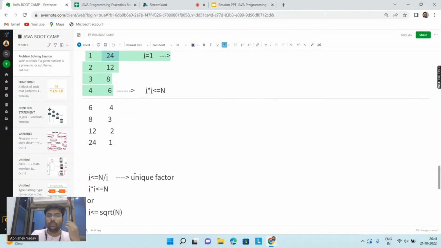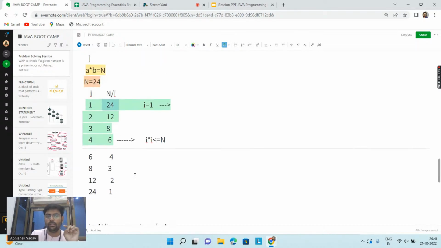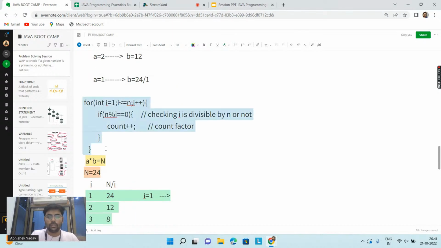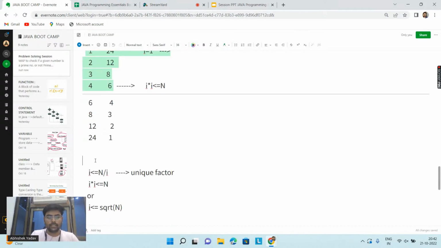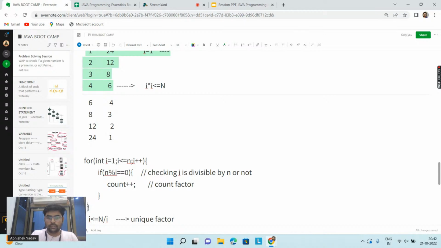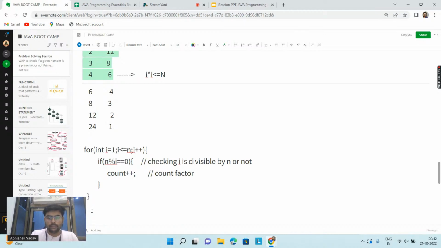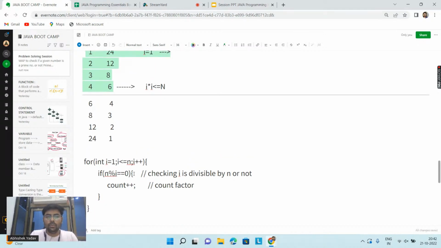So again, let's try to write the code with the help of this observation. This is my previous code. Let's write the previous code here. And now this time you don't have to go till N. In order to count all the factors of N, you don't have to go till N. You can write like this: I into I is less than equal to N. I can write this line because our main aim is what?